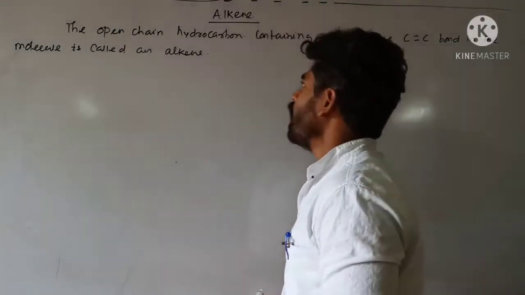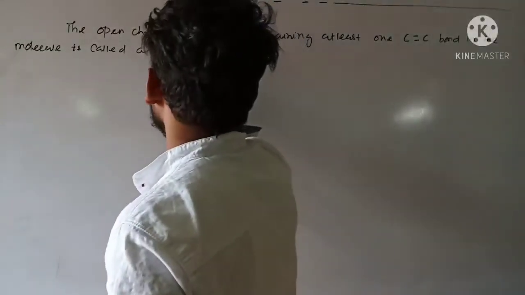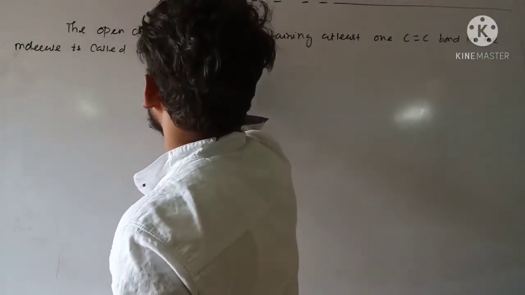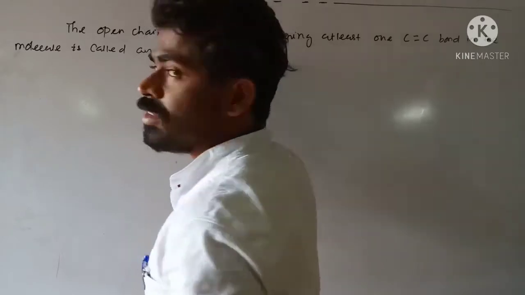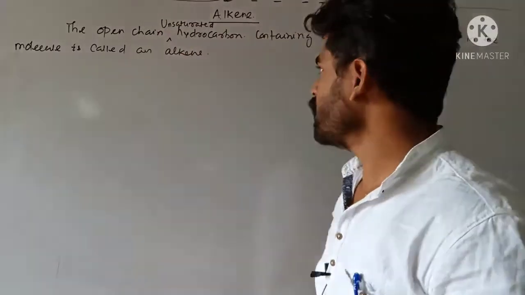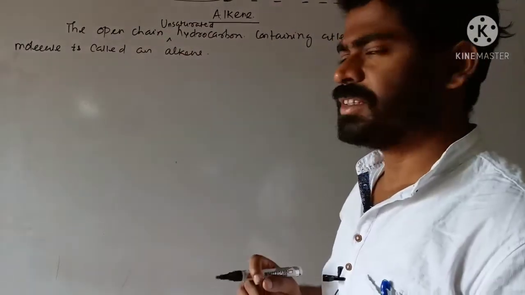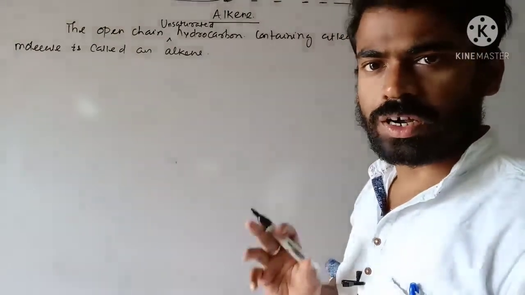The open chain unsaturated hydrocarbons which are characterized by the presence of a carbon-carbon double bond.